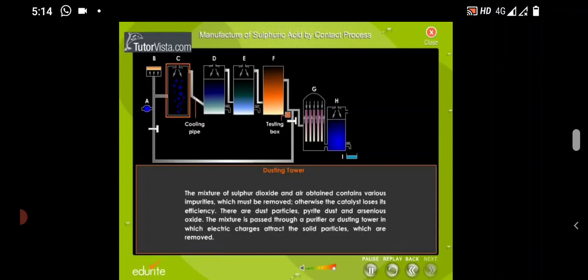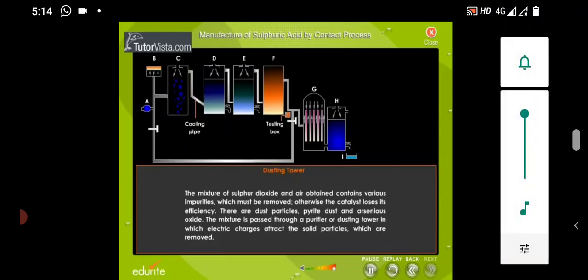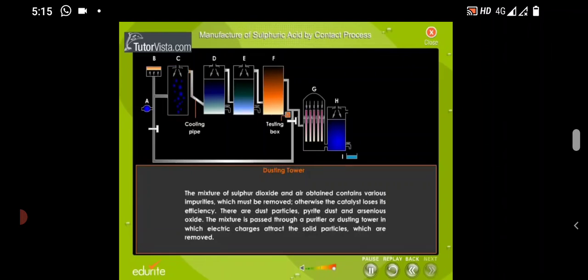Otherwise, the catalyst loses its efficiency. There are dust particles, pyrite dust, and arsenious oxide. The mixture is passed through a purifier or dusting tower in which electric charges attract the solid particles which are removed.